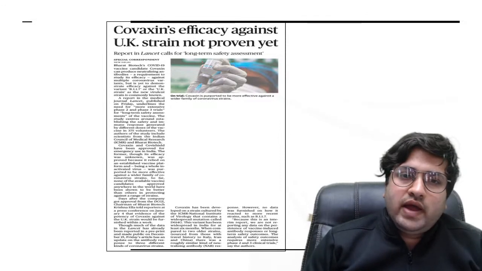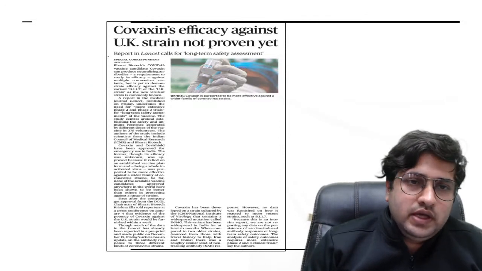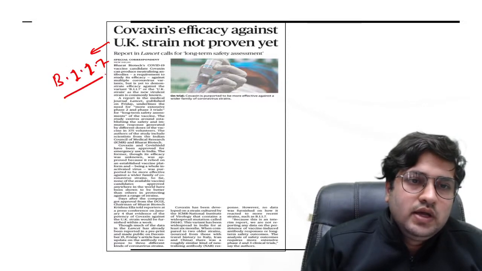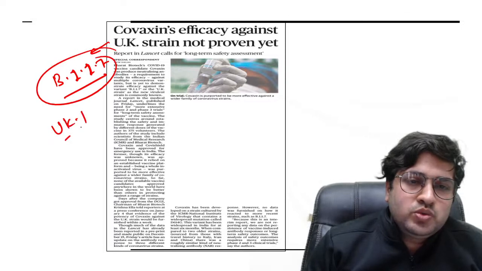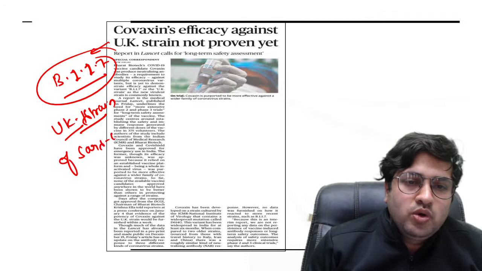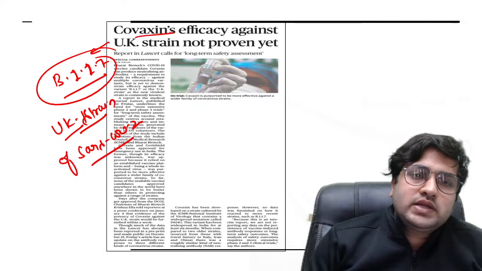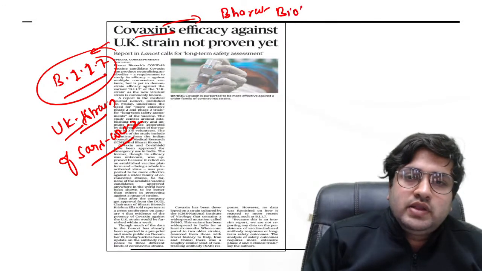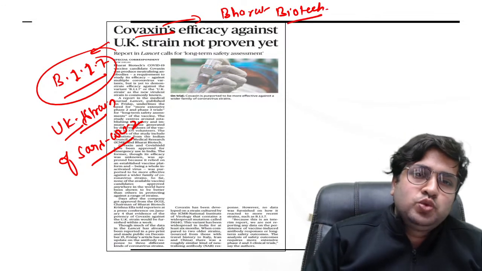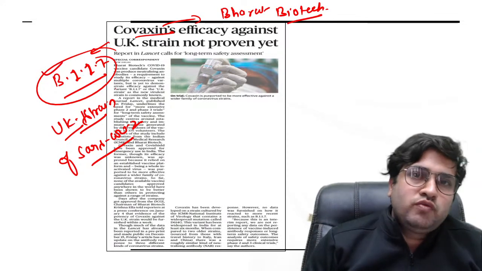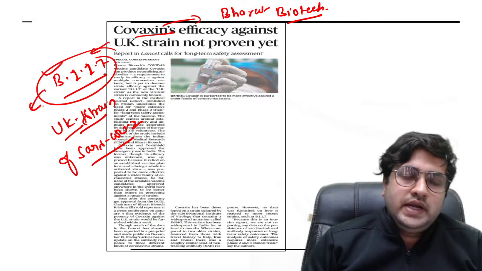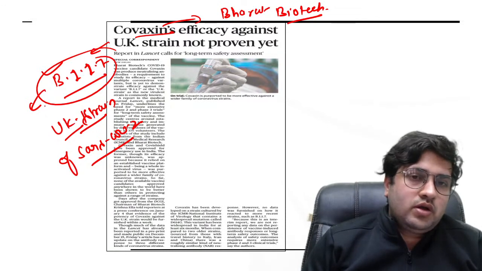Next is Covaxin efficacy against UK strain not proven. Here you have to remember this small point, B.1.1.7. This is a UK strain. So in prelims the question can be framed. It is a UK strain of SARS-CoV-2. So it is stated that whether Covaxin, a vaccine created by Bharat Biotech, has efficacy towards this strain or not. For that we need to carry out a trial, and based on the data we can conclude on this part.